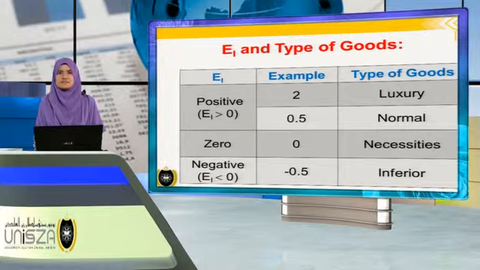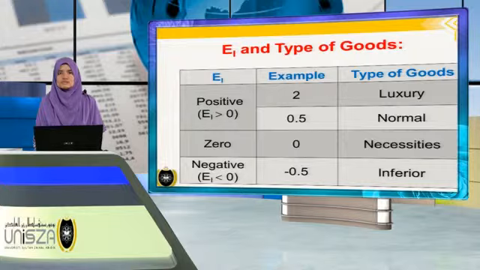Let's take a look at the table. So from the table, we have 3 values of EI. The first one is positive, the second one is 0, and the last one is negative. EI is positive, that means EI is larger than 0. For example, we have 2 values of EI, which are 2 for luxury goods, and 0.5, when the value of EI is below 1, so that's a normal good.